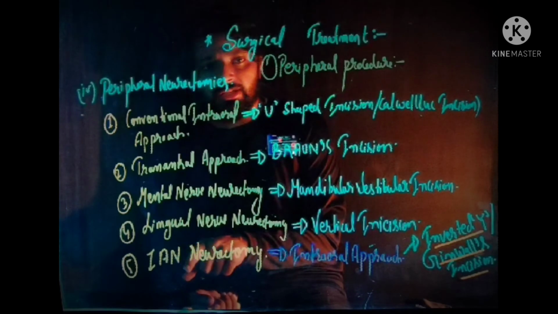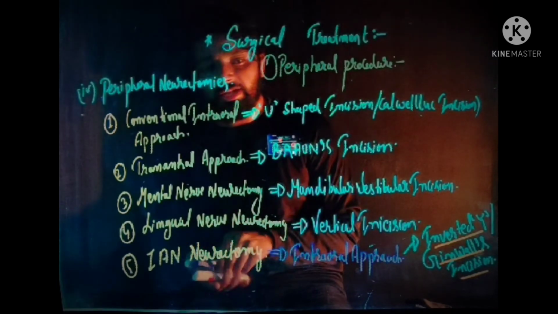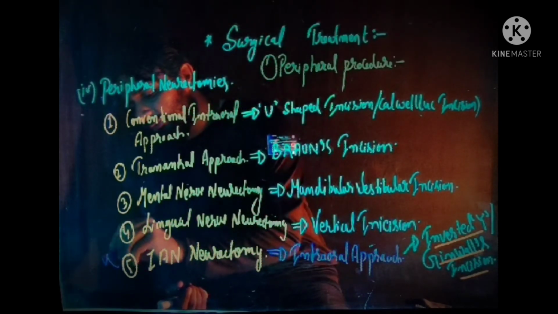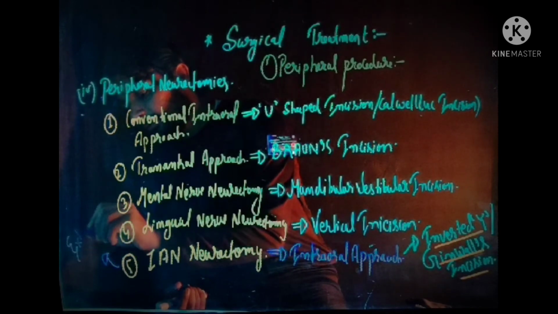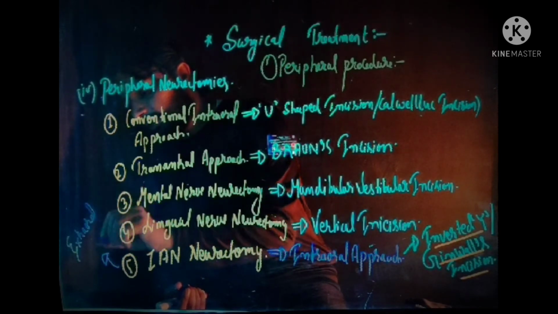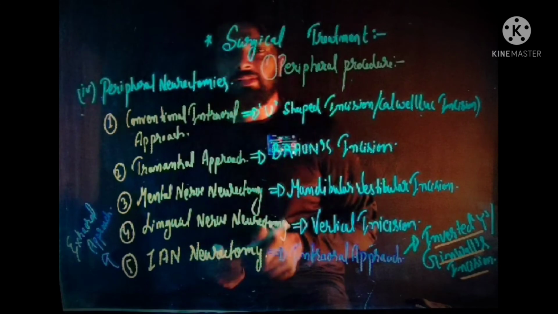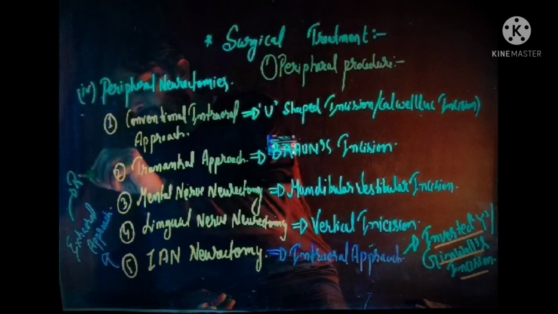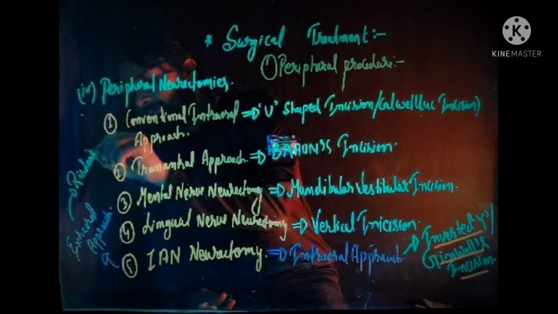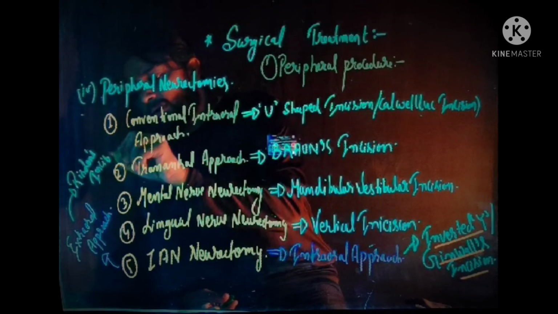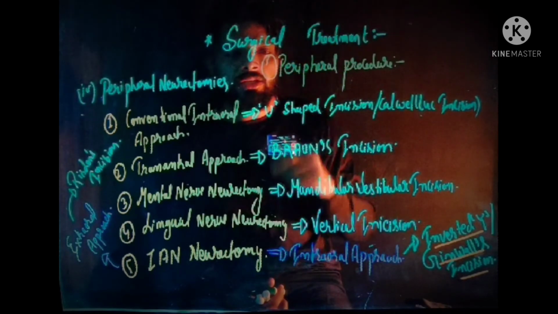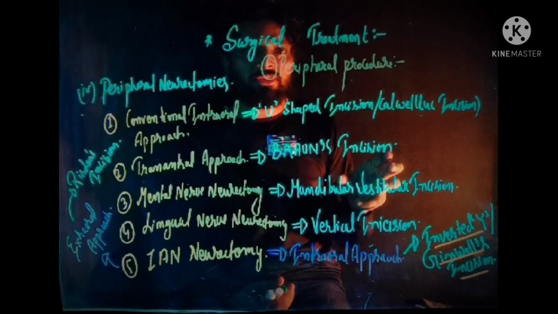And if the inferior alveolar nerve neurectomy is carried out by the extraoral approach, the incision given is known as the Risdon incision. So this is all about the peripheral neurectomies and the different types of incision given in peripheral neurectomy.